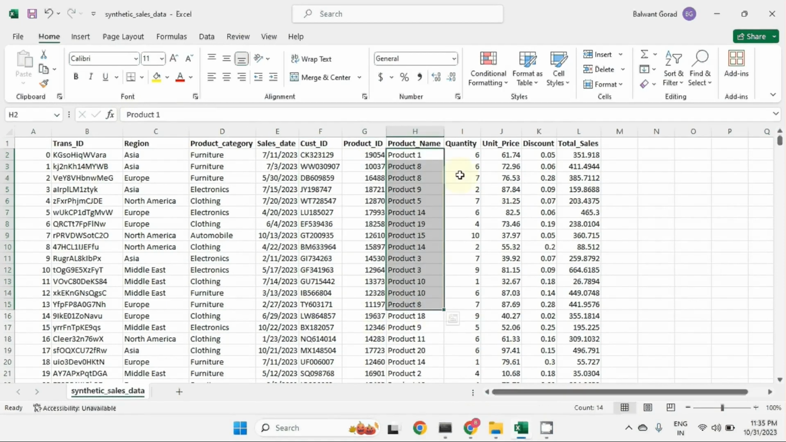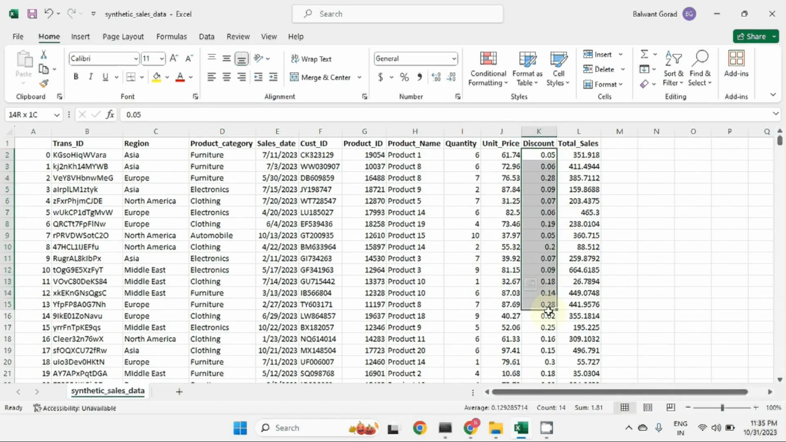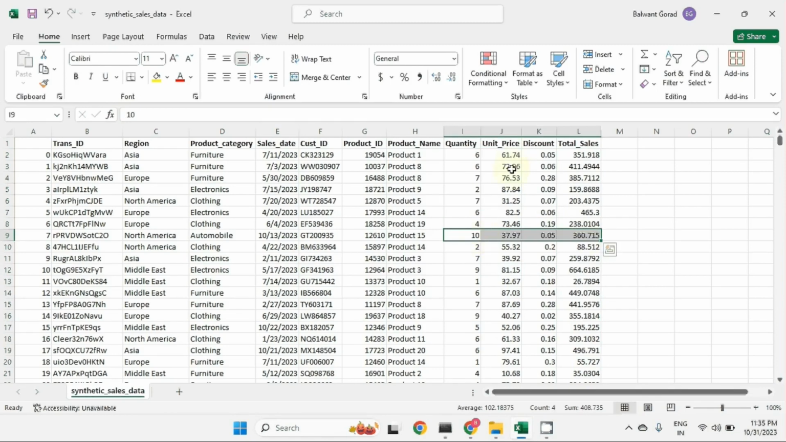Then we have product name. Then we have quantity, that is the ordered quantity. Then we have the unit price of each unit. Then we have how much discount is given, and then what the total sales is. This total sale is calculated based on these three things, right? For example, for this record, the quantity is 10 and the unit price is 37.97. So 37.97 times 10 becomes 379.7, and a 5% discount is given. If you calculate this, it is around 360.715. So this total sale is calculated with the help of these.